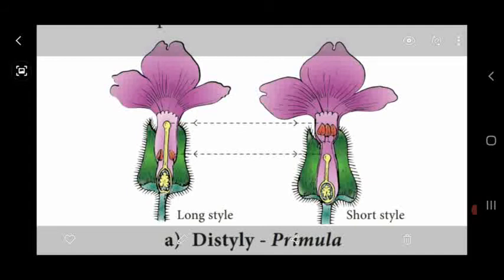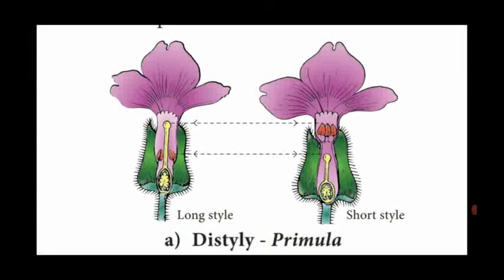Short stamen is crossed with the short stigma. Where is the short stigma? In the thrum-eyed flower. Where is the short stamen? In the pin flower. So the pin flower's stamen is crossed with the thrum-eyed stigma.